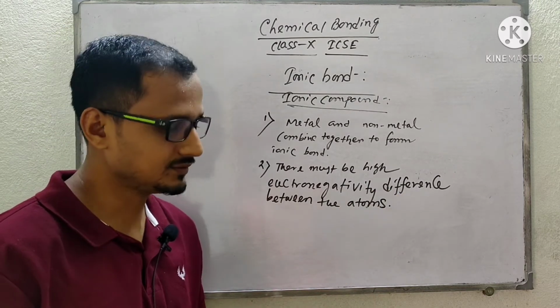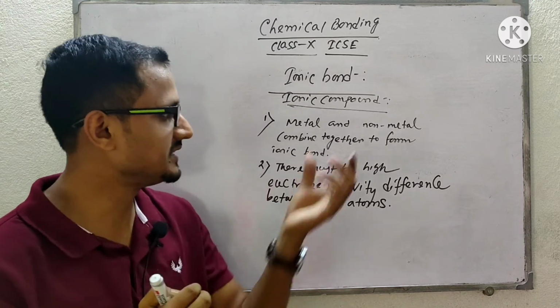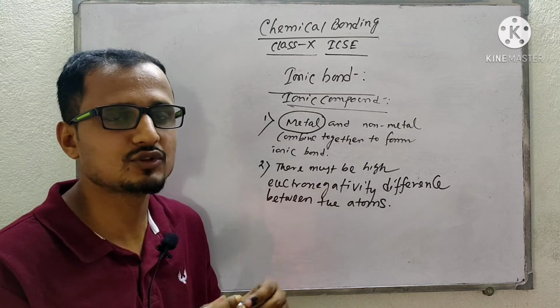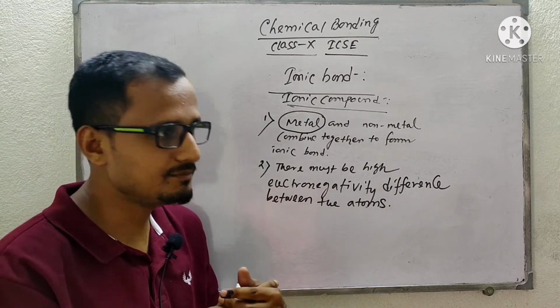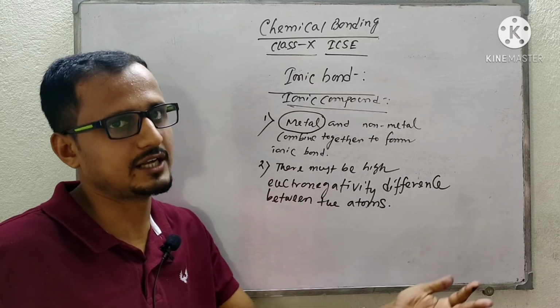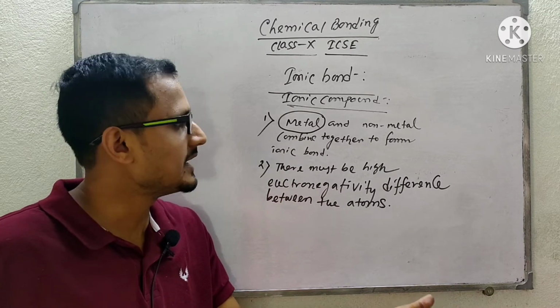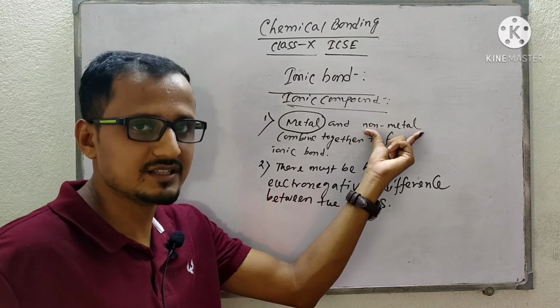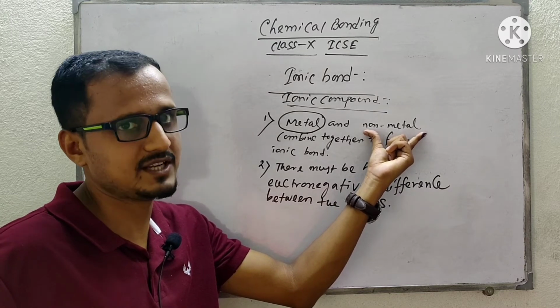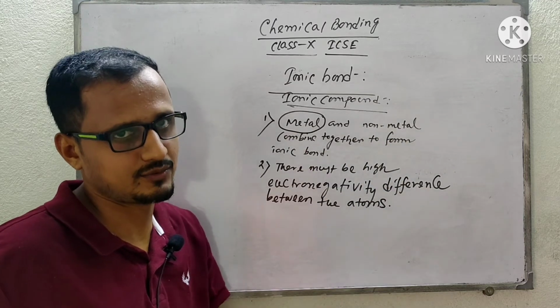Now about the metal, normally the metals are electropositive in nature. That means they will release electron to form a cation. And non-metals are electronegative in nature. They will tend to gain electron, accept electron to form an anion.